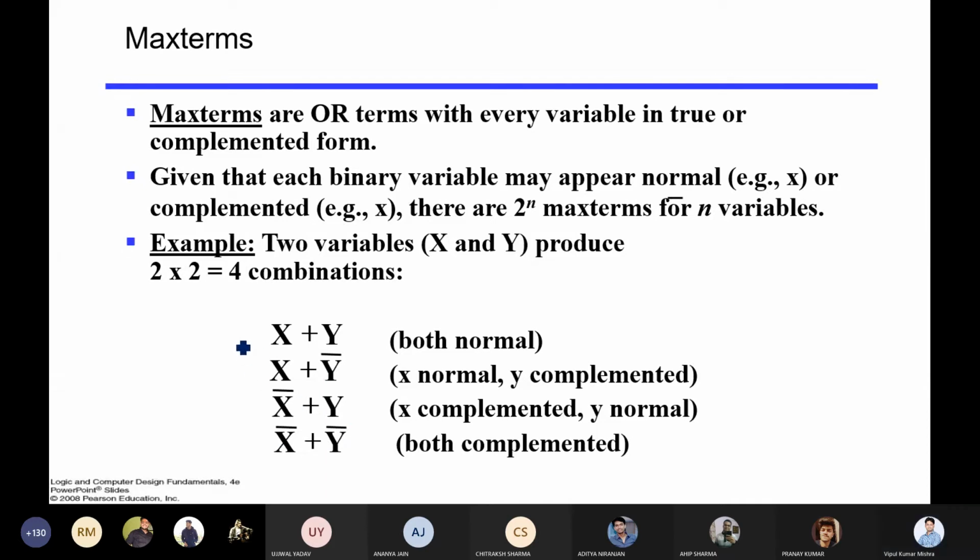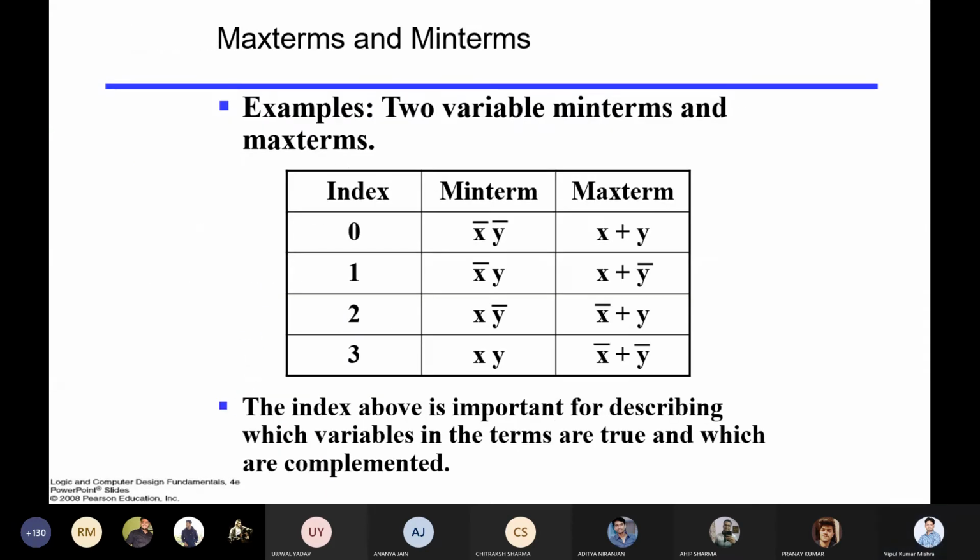Getting? So this is the representation of maxterm. Now, if you look into the combined place, if it is 0, 0, it is 1, then 0, 1, it is 1, 2, it is 1, 0, it is 1, 1. So if it is 0, 0, what is the minterm? X bar, y bar. What is the maxterm? X plus y. Just take a look, keep your eyes open.